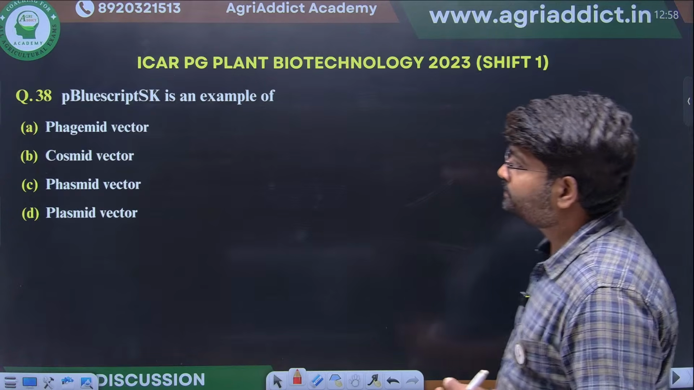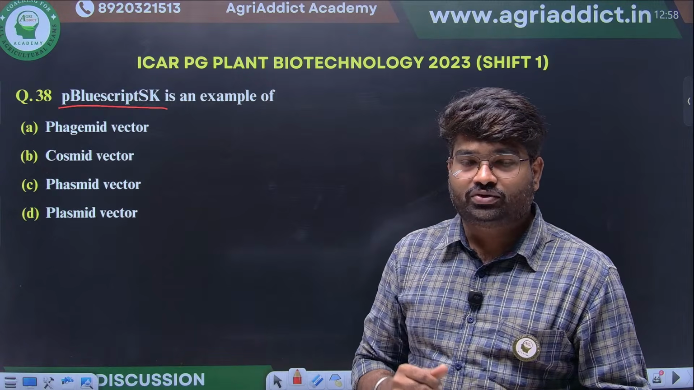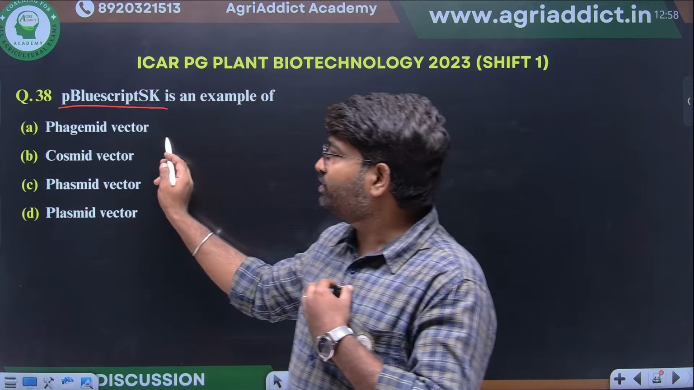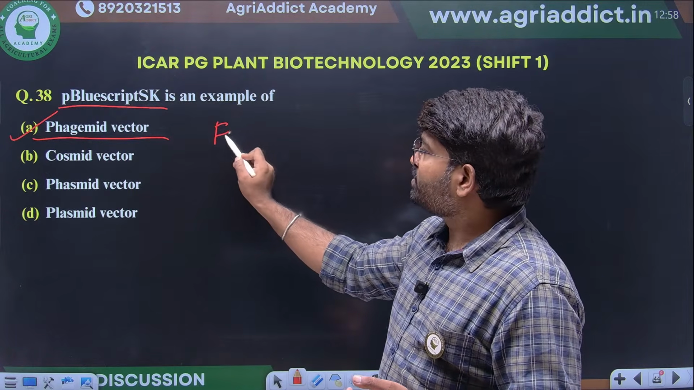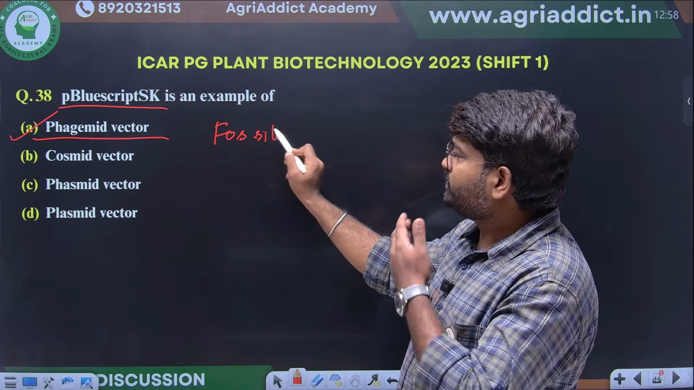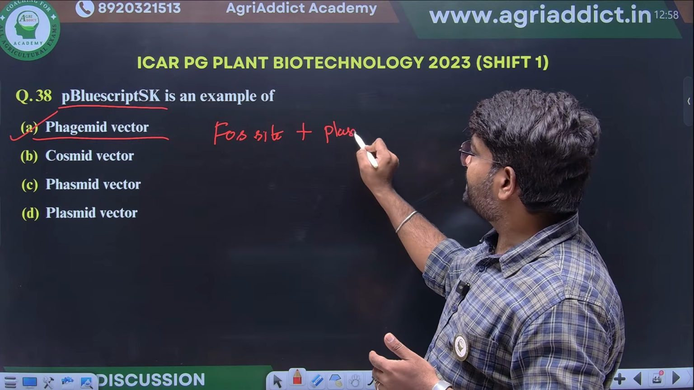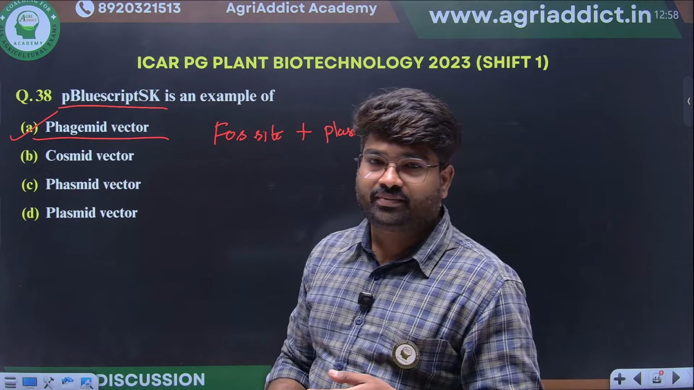Very good. pBluescript is an example of a cloning vector. This we have seen. It will have the lacZ site. Then another thing, it will have a plasmid resistance gene, and ColE1 fragments will be there. Clear?